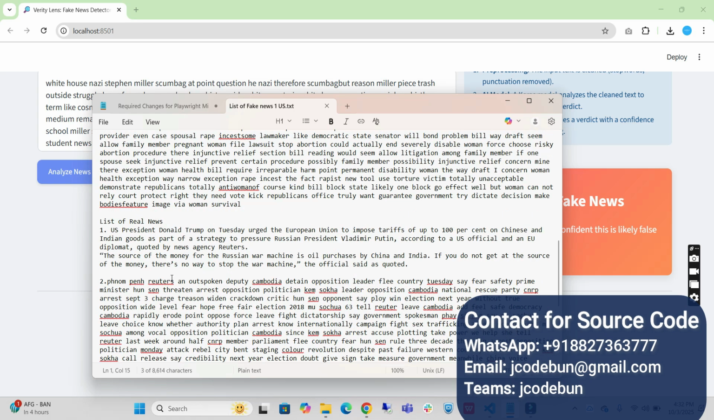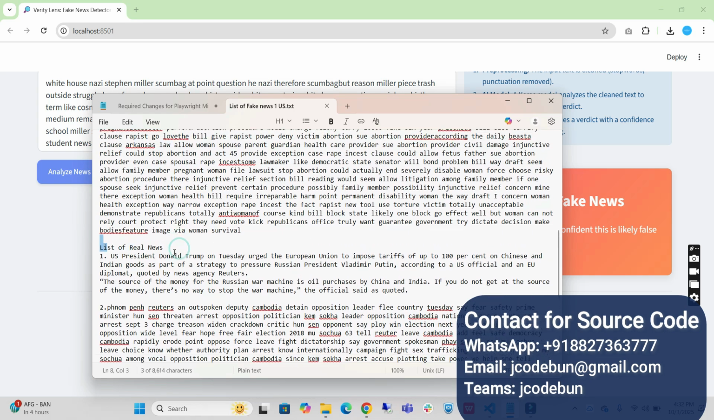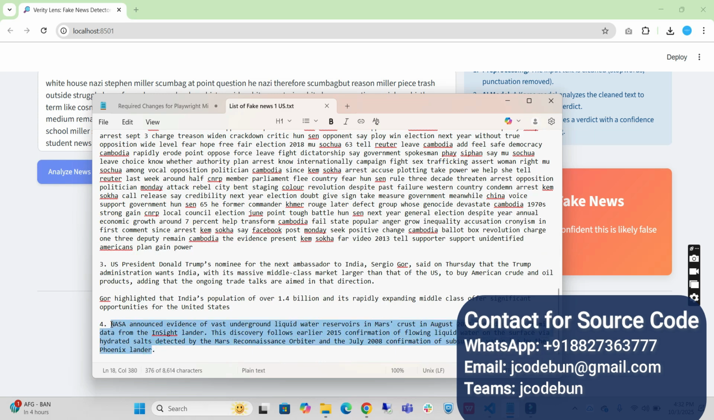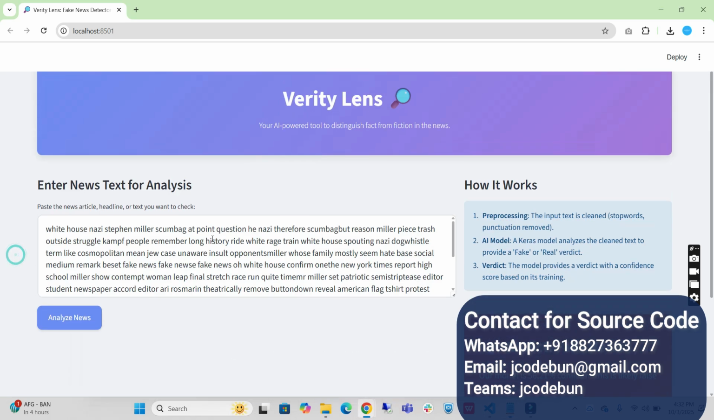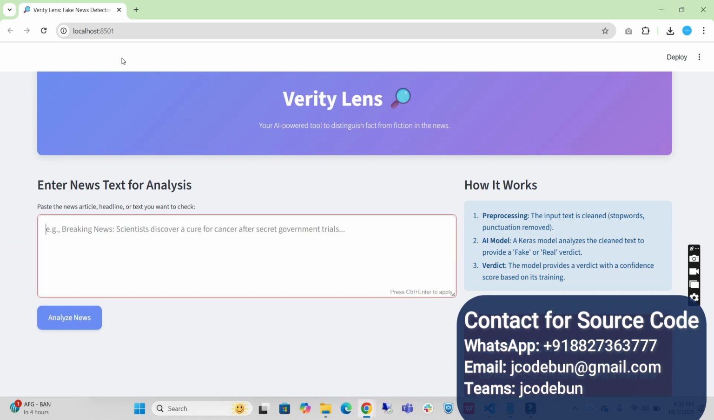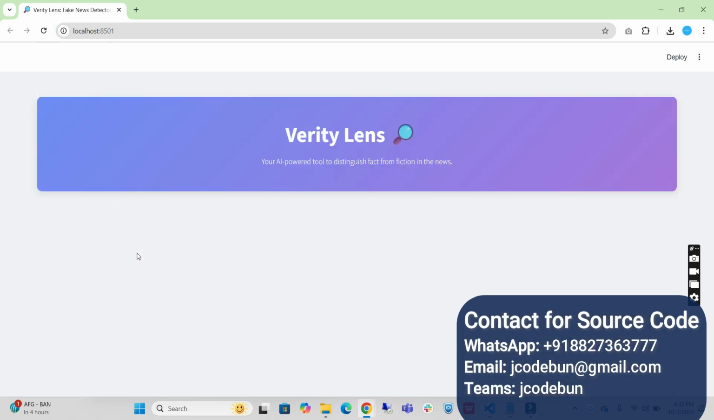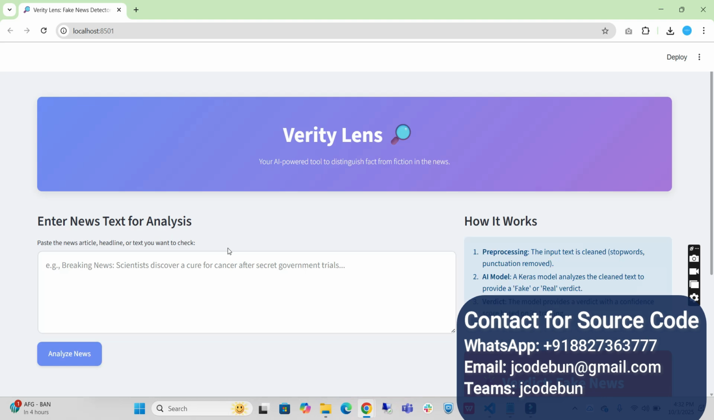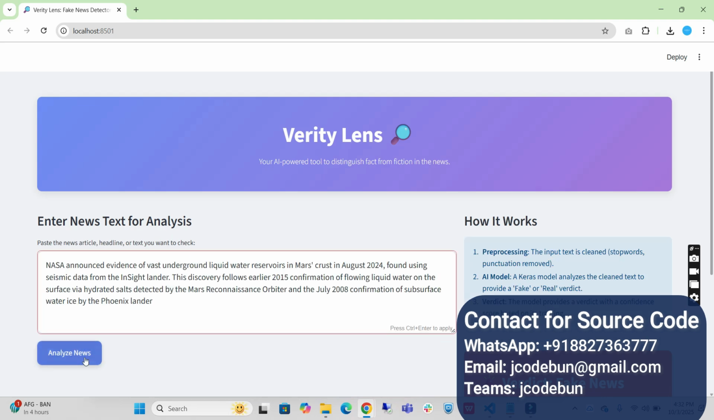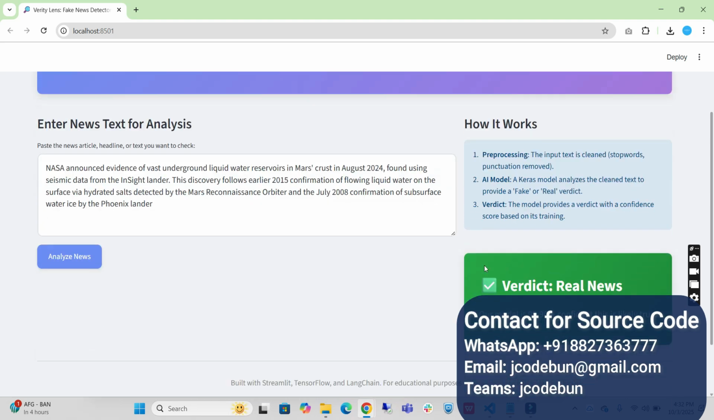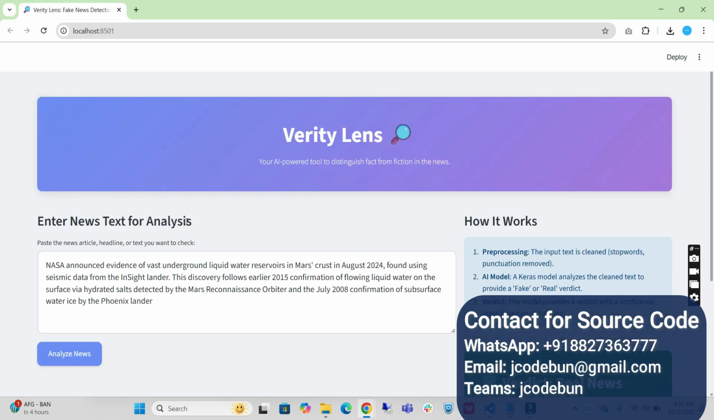NASA announced, I guess, yeah, real news. So let's say I'm going to move this and refresh it. Okay, then I'm going to put this text and click on analyze. Now you can see it's 99% real news. So in this way, this project is working, and it's running over the